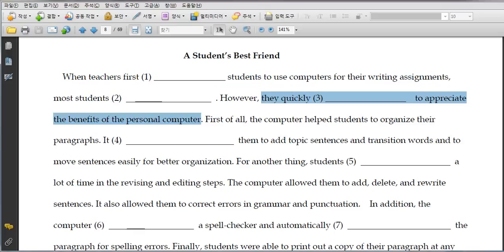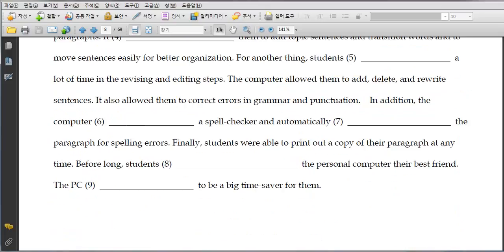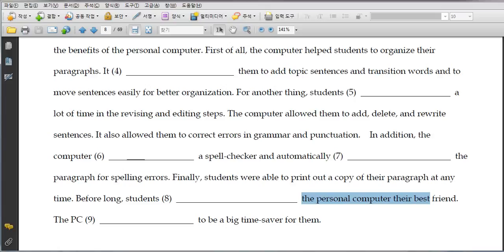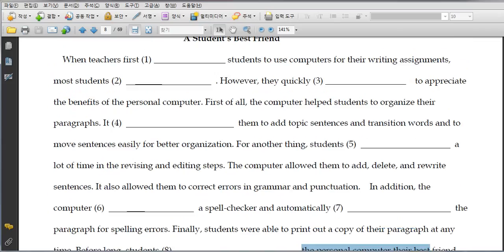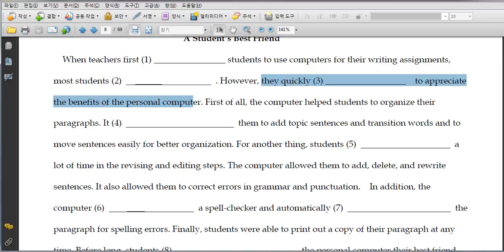So in that sense, we could say that maybe this is the thesis, okay? So this is a topic sentence because it talks about the benefits of the computer, right? And then it goes, what are the benefits? 1, 2, 3, okay? And here, this sentence, if you say that the PC is your best friend, then it's okay. I mean, I don't care, okay? But if you think the PC is your best friend, then why is it best friend? Okay, and the reasons 1, 2, 3, that's fine. I don't care, all right? But I think that the guy meant this sentence to be the main idea, okay?